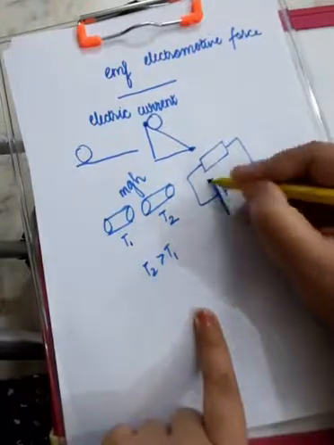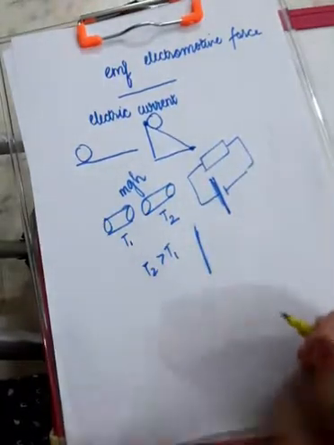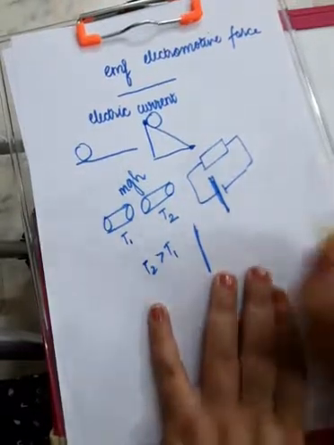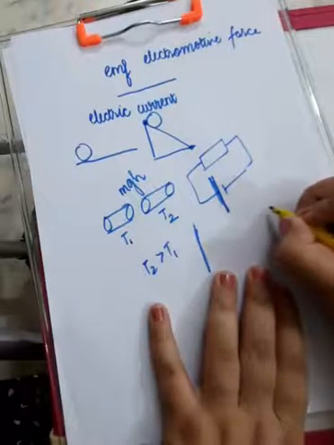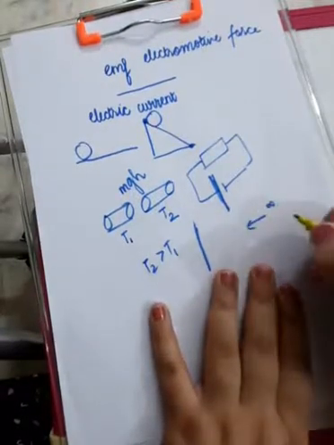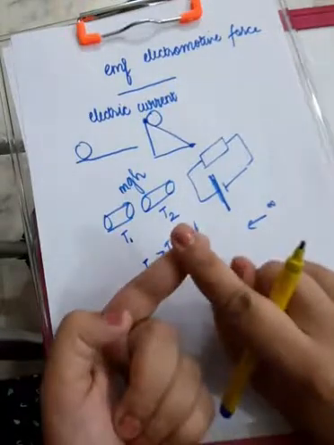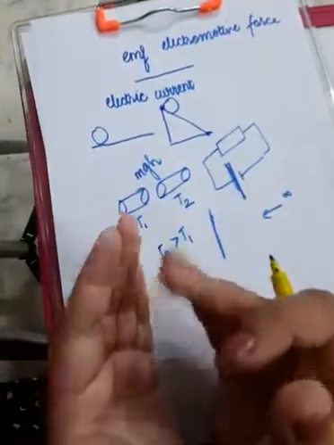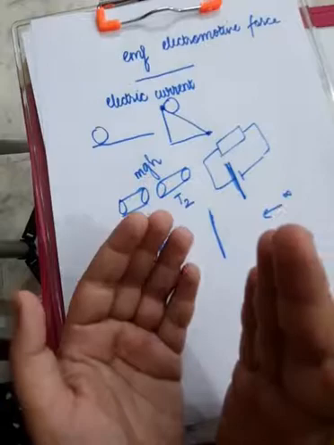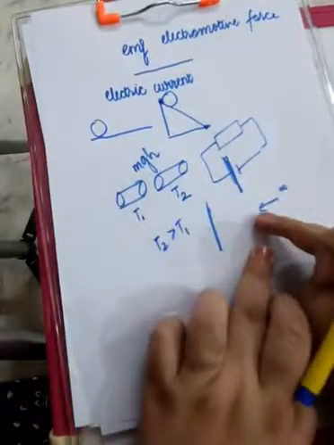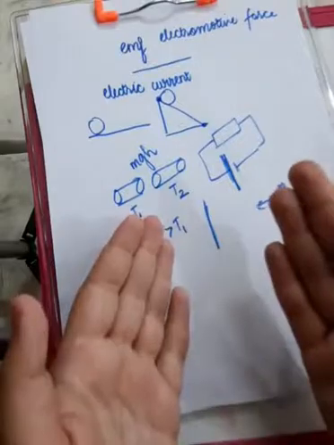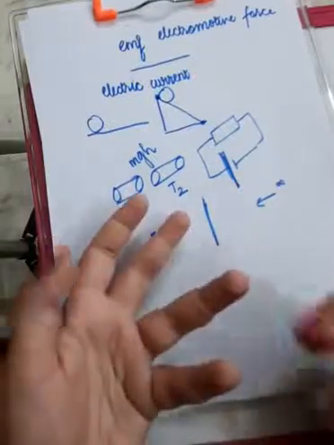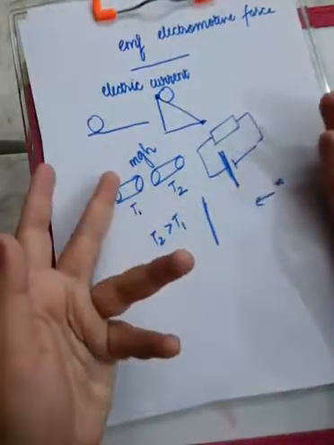So I said that the positive terminal is present at higher potential. Why? Because potential means you have to bring a unit positive charge from infinity. The charge that you are bringing is positive and this is a positive terminal. So positive charges will repel each other, and since they repel each other, you would have to do more work to bring that unit positive charge here. If you are doing more work per unit charge, that means potential is more, which means this is present at higher potential. It's as simple as that.